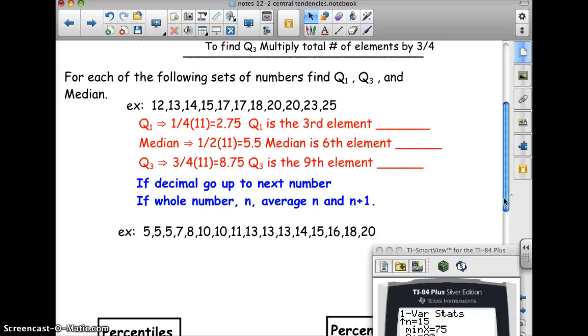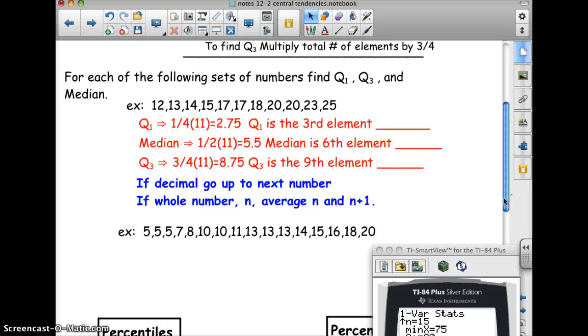So Q1, all right, is going to be 12, 13, 14. I count up how many elements there are. There are 11. And then I do 1/4 of 11. It comes out to 2.75, which means since it comes out as a decimal, it's going to be the third element. I round up to the next number. Okay?